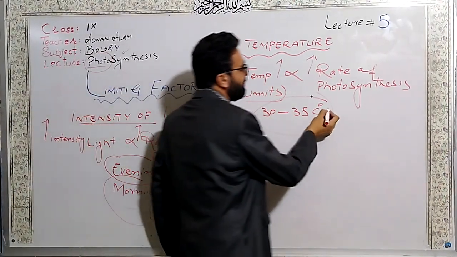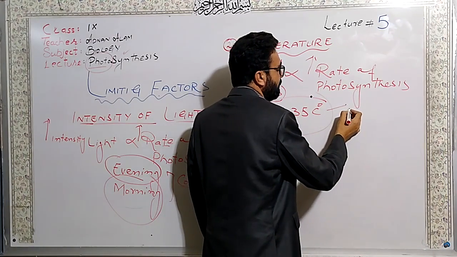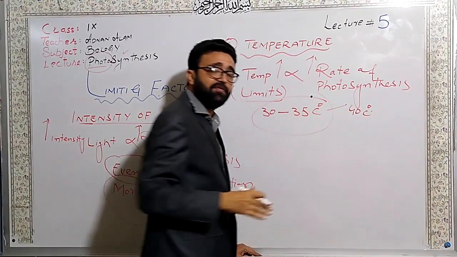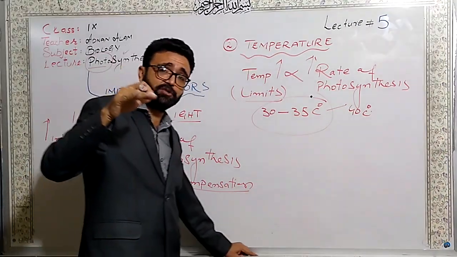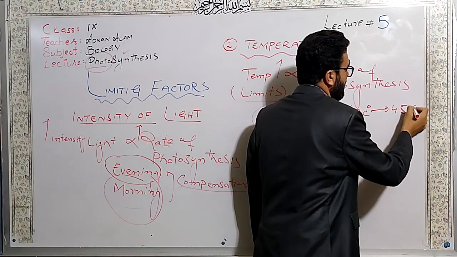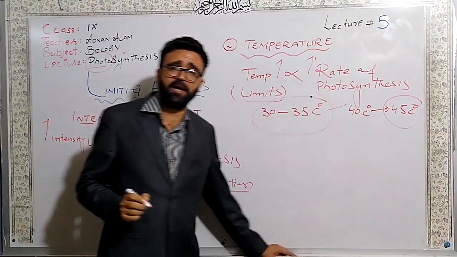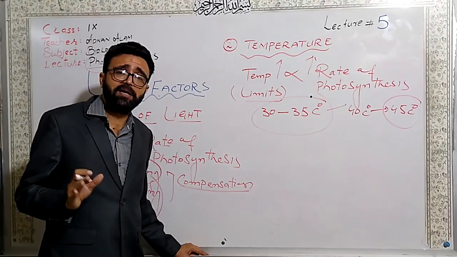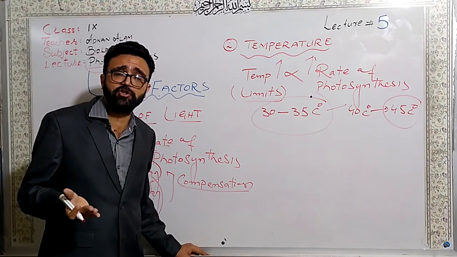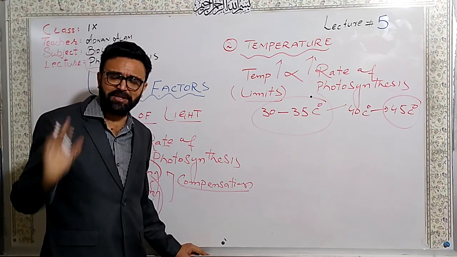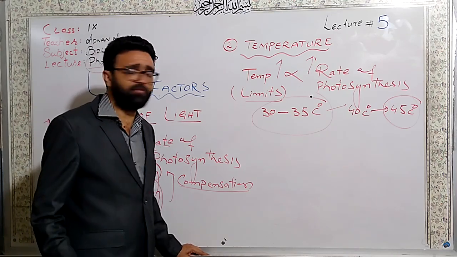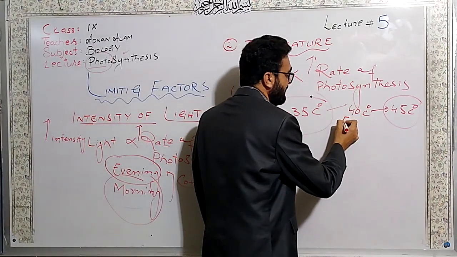If we exceed from 35 degrees centigrade to 40 degrees centigrade, the rate of photosynthesis will then decrease, and even at 45 degrees centigrade, most of the photosynthetic process ceases. But some plants are exceptional. For example, Cactus Opuntia, which is present in the hot deserts, can even continue its photosynthetic processes at 55 degrees centigrade.